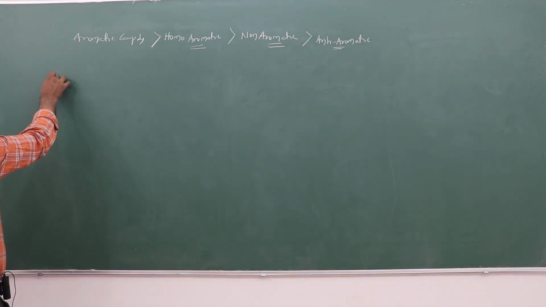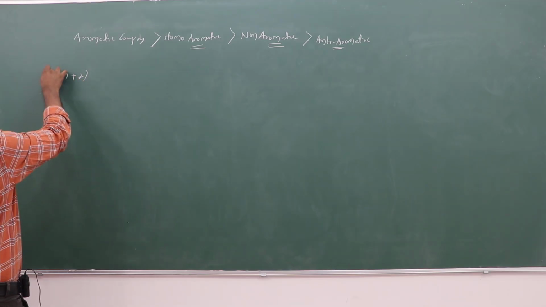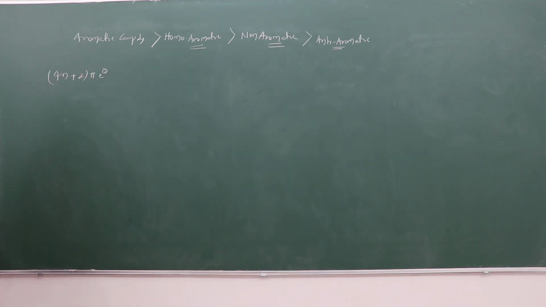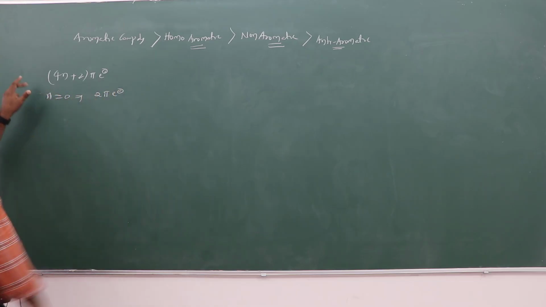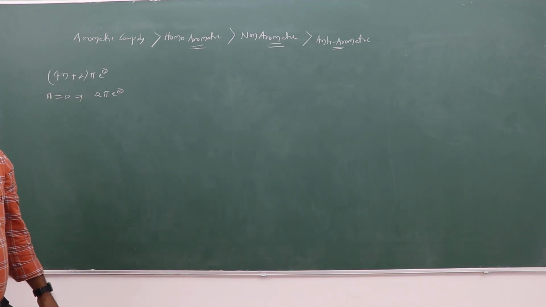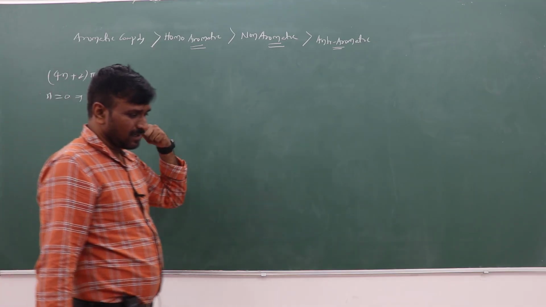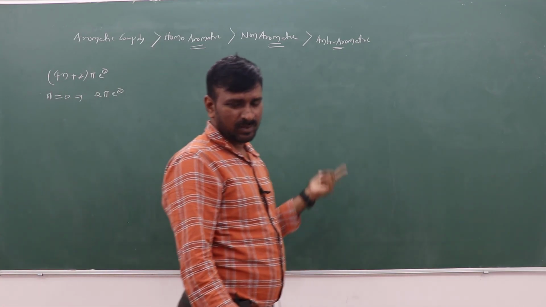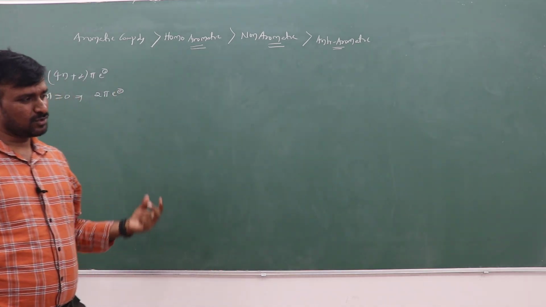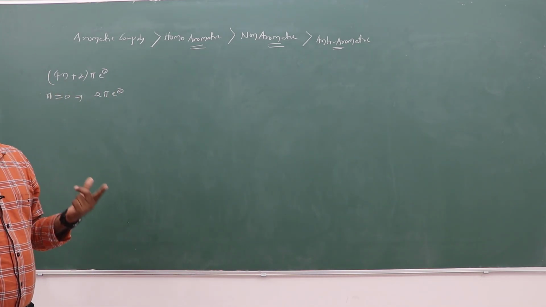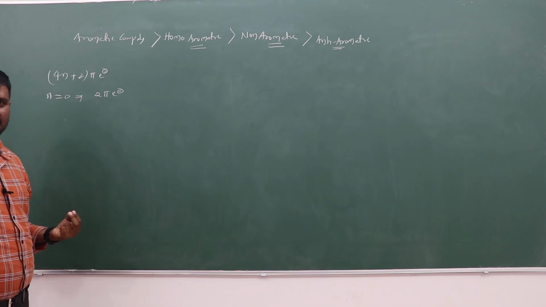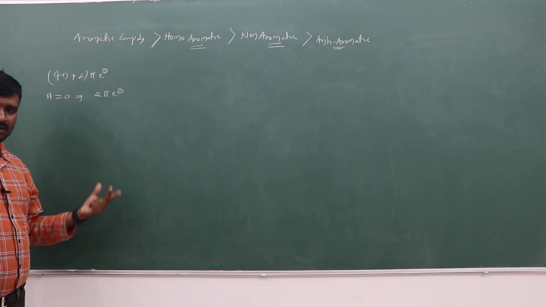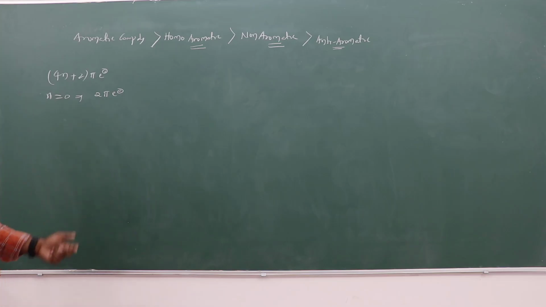For aromatic, we know the Huckel 4n plus 2 pi electron rule is followed. When n is 0, what will happen? The system has 2 pi electrons, and that is aromatic. In addition, the other aromaticity conditions must be fulfilled. Not only the 2 electrons are required; cyclic continuous pi conjugation is required, planarity of the system, sp2 hybridization, and delocalization of the pi electron system. These are important.